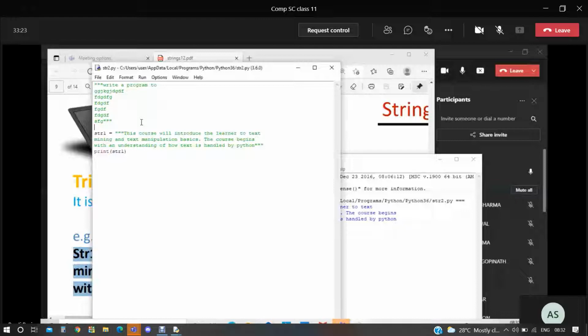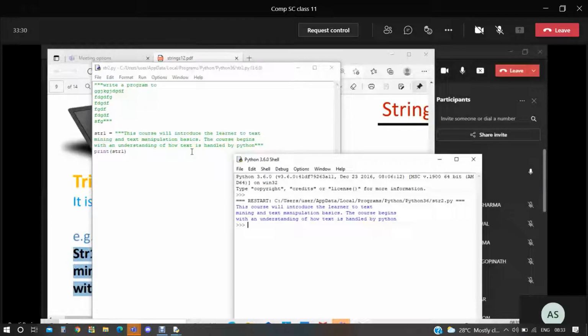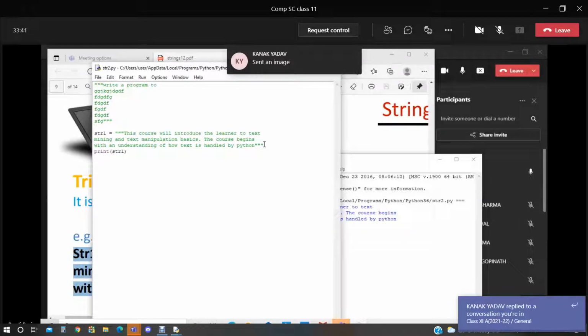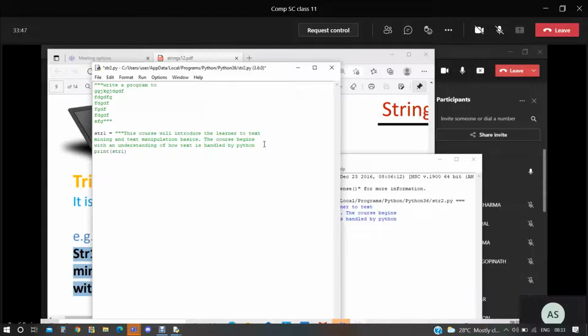One minute, let us check that also. Look at this. In this, it is assigning that value in the string. Why is it assigning in the triple quotation mark there? This is called the docstring because the multiple lines are there. If multiple lines are there, instead of giving the triple quotation mark, if we assign a simple string there, then what will be the value? There will be an error. Why is the error here? Because multiple strings are there.